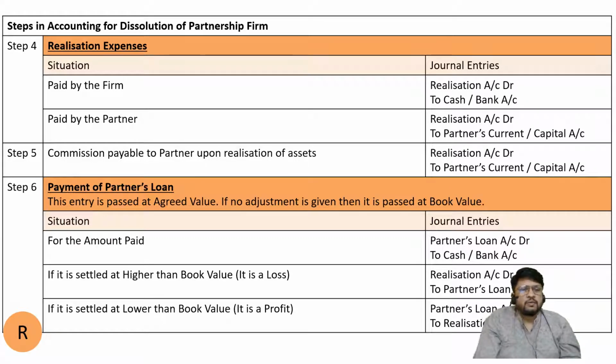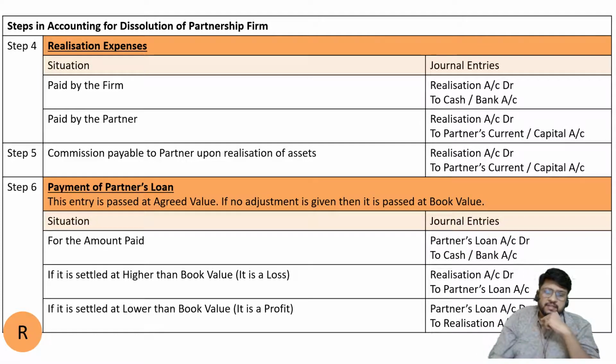Which partner's current account, which partner's capital account? That partner who is in charge of the realization process. Not all partners. That's why I'm not considering the profit sharing ratio. This is the respective partner, the person who paid or the person who sold off the assets. I hope it is clear to all of you. Step number 5 is also over.